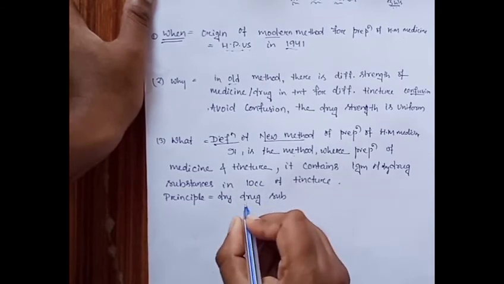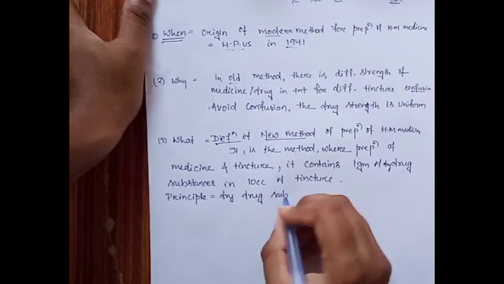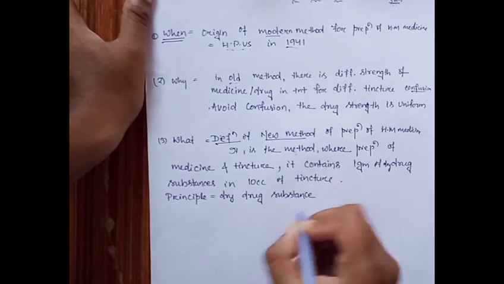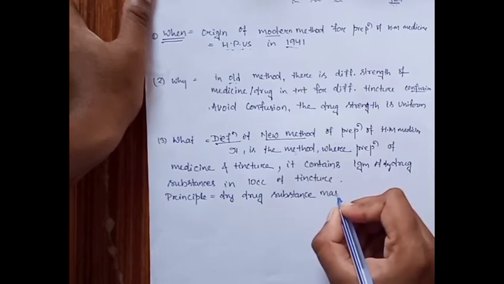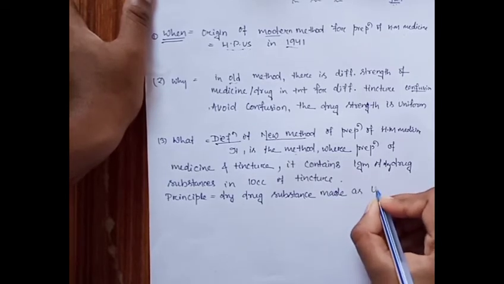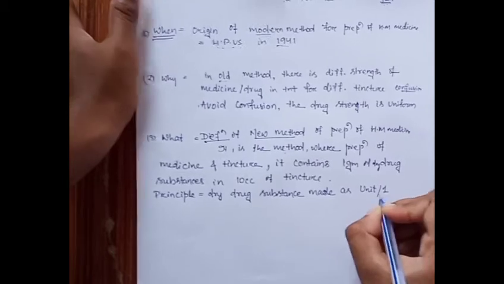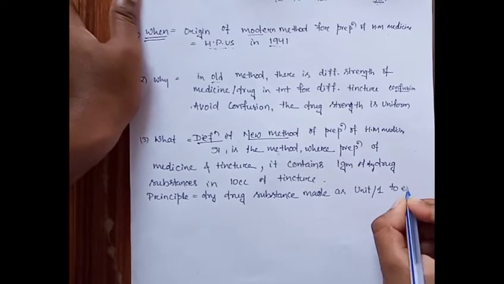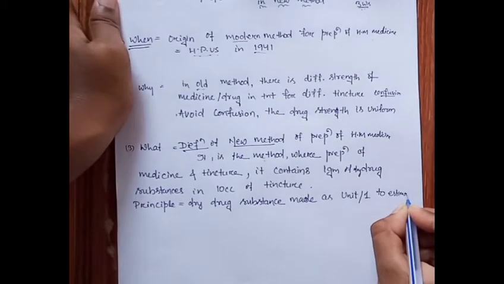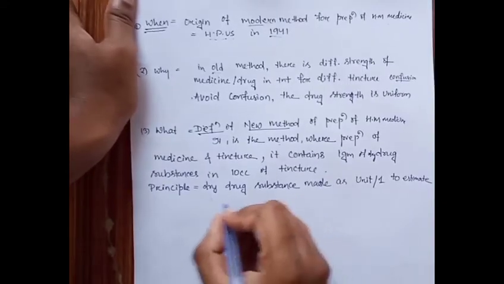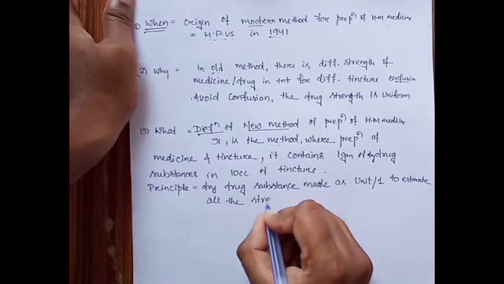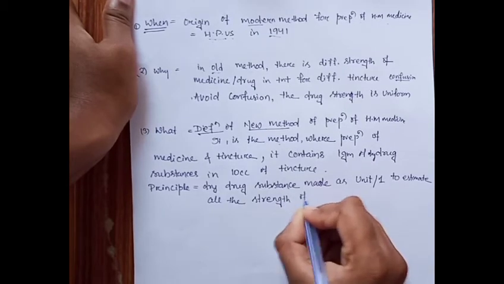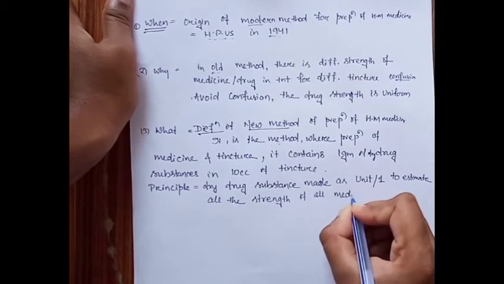Now the question arises, what is the dry drug substance? We discuss in this video that the dry drug substance is made as a unit, meaning one, to estimate the strength of all medicines except a few.